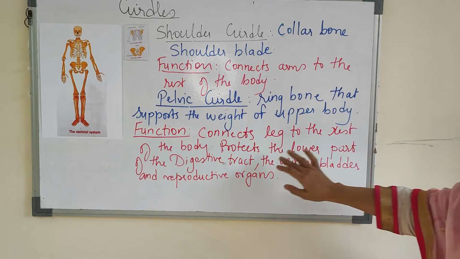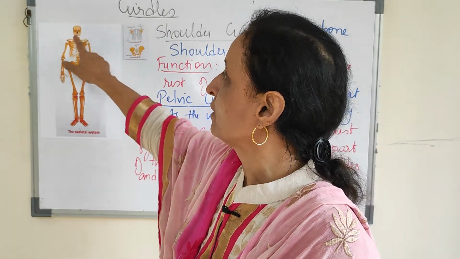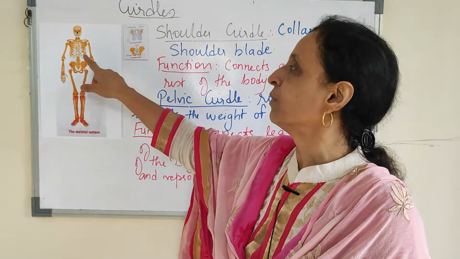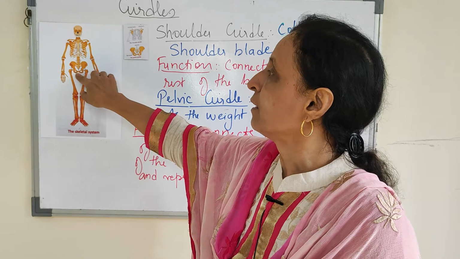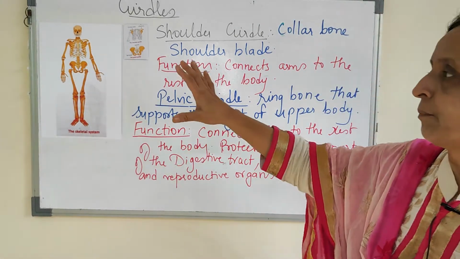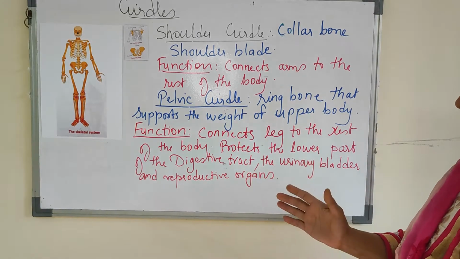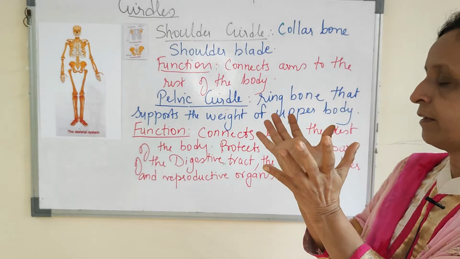Protects the lower part of the digestive tract. So the digestive tract will be starting from the mouth towards downward. Here, up till here, the stomach will be protected. Here the rest of the digestive tract, intestine, and all those structures will be protected by the pelvic girdle. It is like a support form to the intestine.